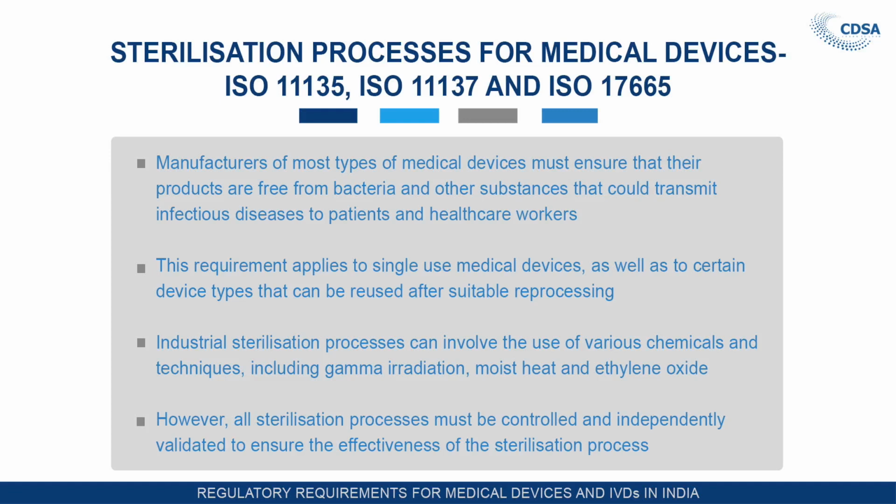Manufacturers of most types of medical devices must ensure that their products are free from bacteria and other substances that could transmit infectious diseases to patients and healthcare workers. This requirement applies to single-use medical devices as well as to certain devices that can be reused after suitable reprocessing. Industrial sterilization processes can involve the use of various chemicals and techniques including gamma irradiation, moist heat and ethylene oxide. However, all sterilization processes must be controlled and independently validated to ensure the effectiveness of the sterilization process.